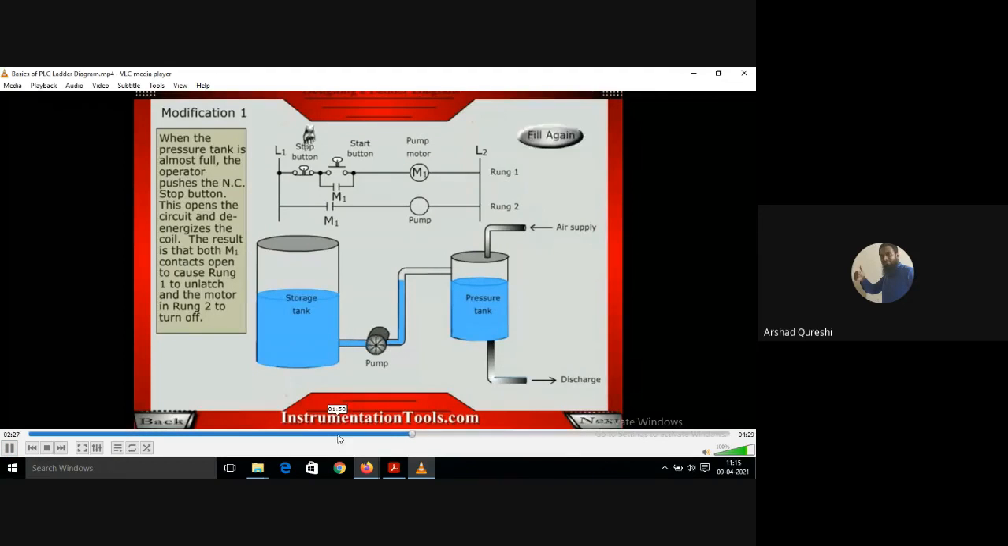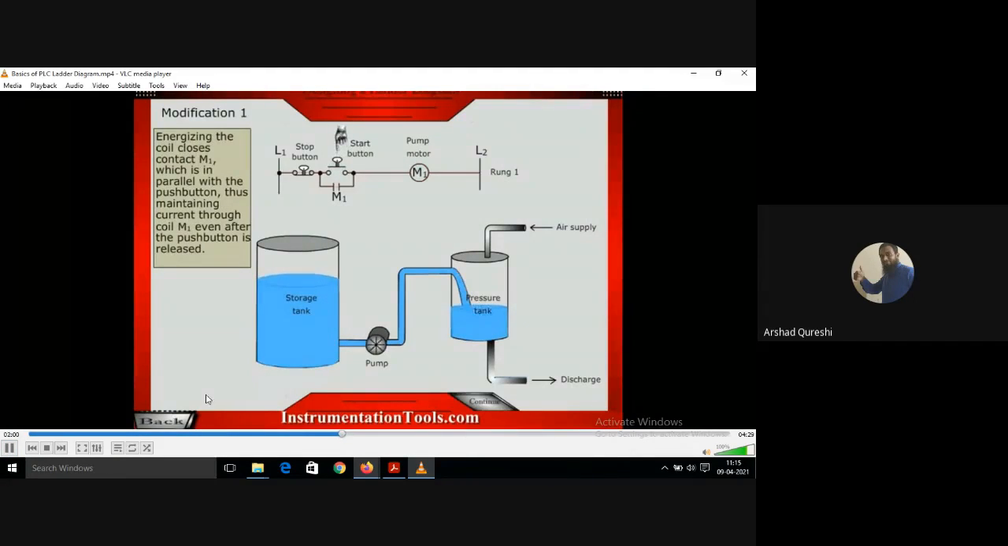Hope you are getting this, students. When the current is flowing, it is shown with the help of red color.